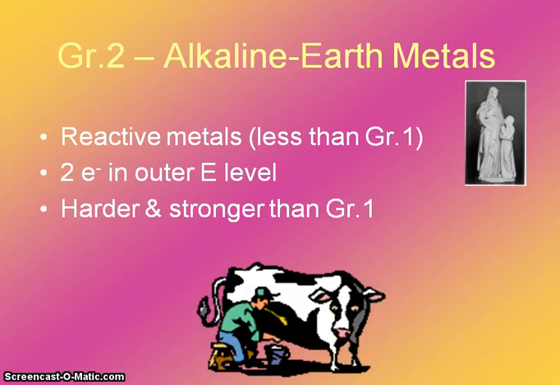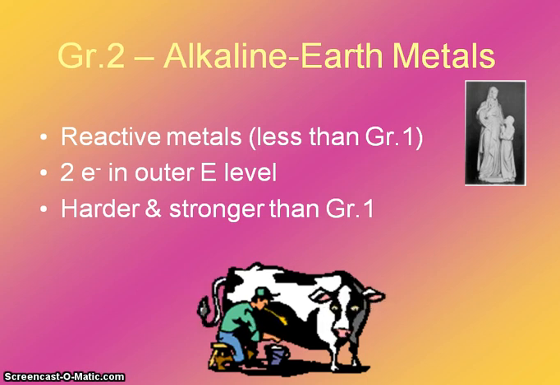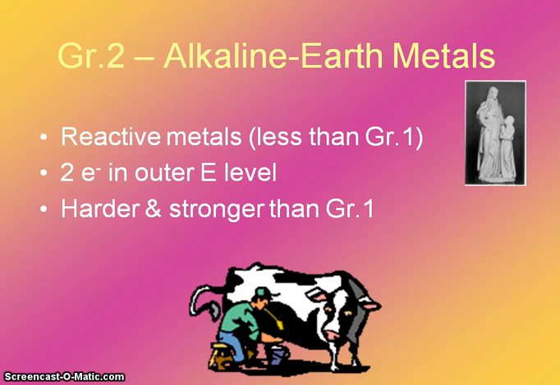Group 2 is the alkaline earth metals. They're very reactive as well, but they're a little bit less so than Group 1. They have 2 valence electrons, and therefore they will be trying to get rid of those 2 in order to achieve their octet. And they're going to be a little bit harder and a little bit stronger than Group 1 elements.